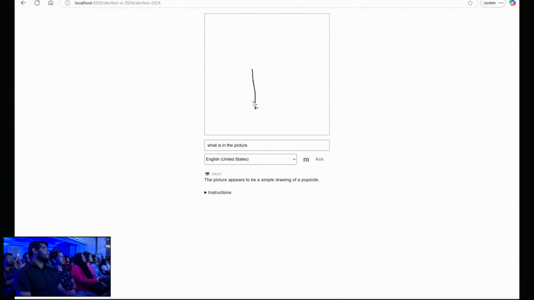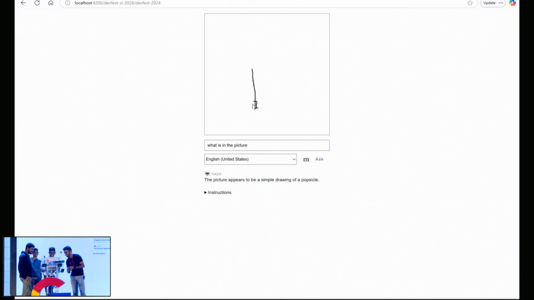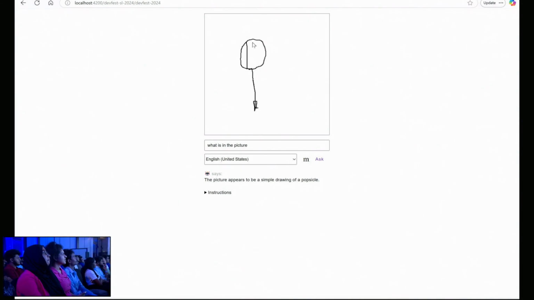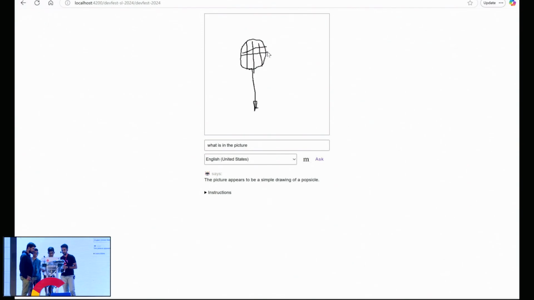All right. He's going to draw a racket because he loves badminton. I don't know whether it's going to say mosquito bat. All right. I think this would become the perfect one. Wow. Right? Can I ask? Yeah. That looks like a drawing of a perfect tennis racket. So it's able to detect it as a badminton racket.